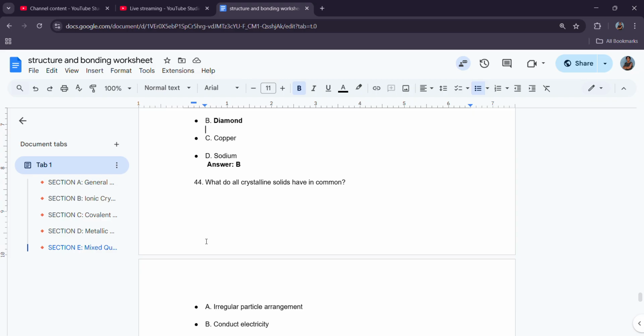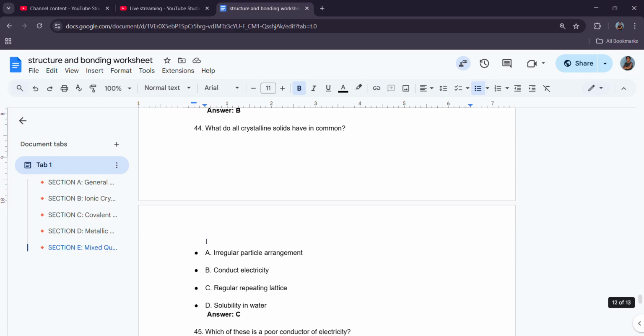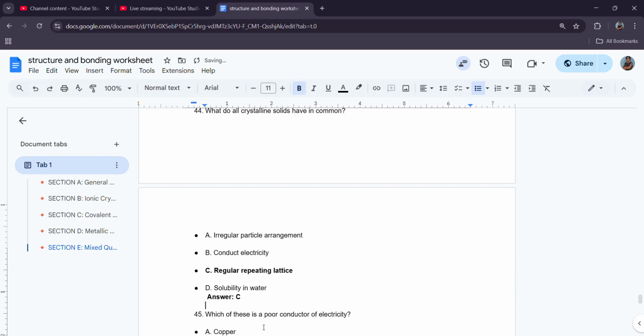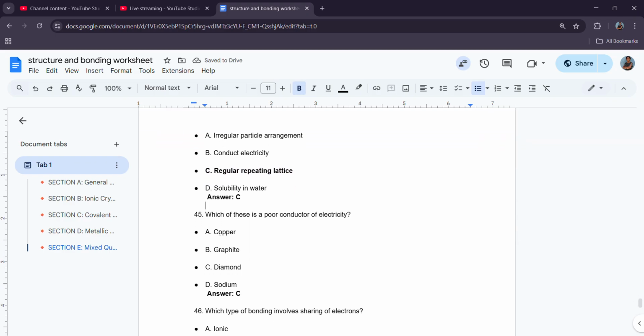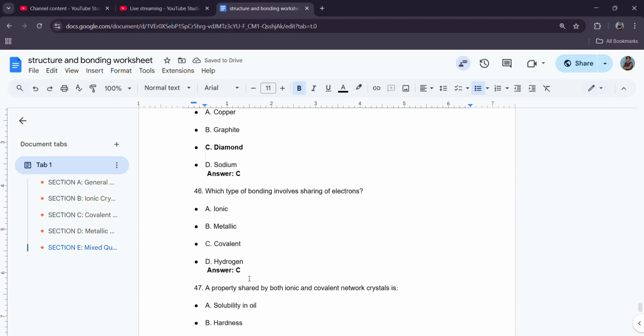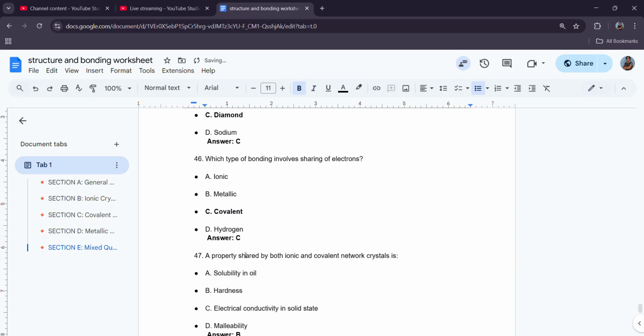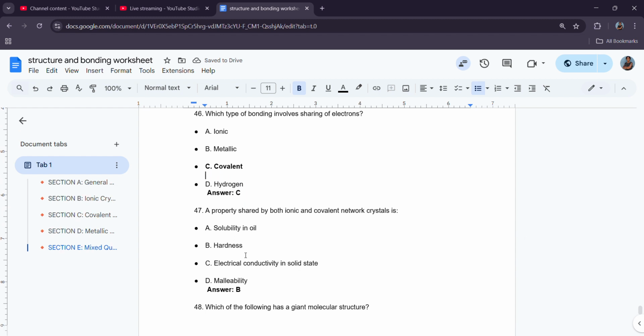What do all crystalline solids have in common? So all crystalline solids are regular repeating lattices. Which of these is a poor conductor of electricity? Poor conductor, I'm gonna go with diamond. Diamond doesn't conduct at all. Which type of bonding involves the sharing of electrons? That's covalent bonding. A property shared by both ionic and covalent network crystals is hardness. Yes, they're all hard.